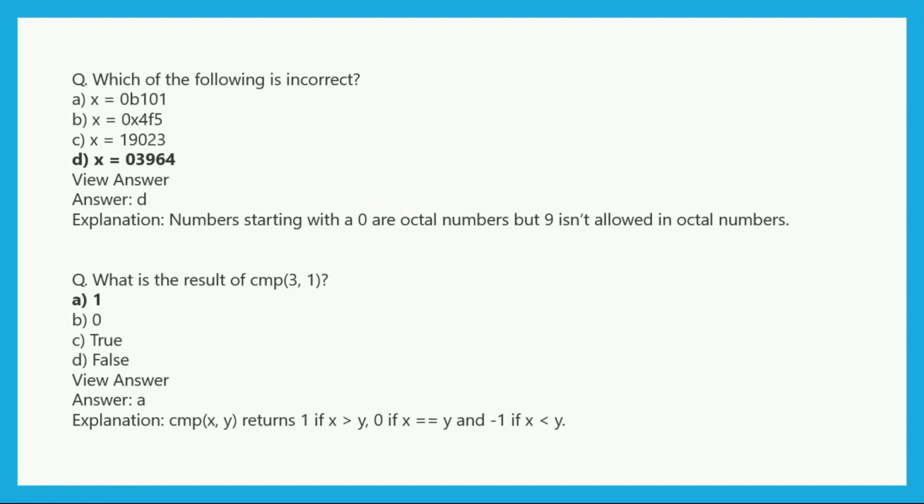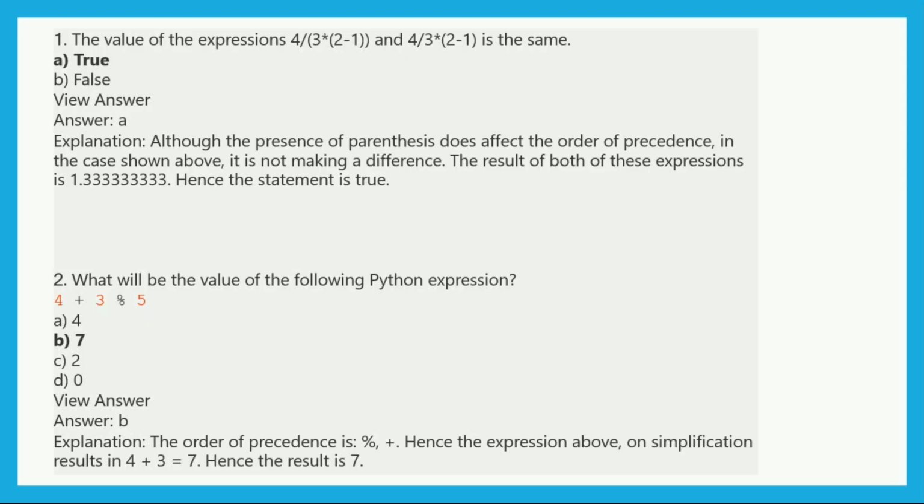Now what is the result of comp 3, 1? So it will provide the answer 1, because comparison x, y returns 1 if x is greater than y, 0 if x is equal to y, and minus 1 if x is less than y. So 3 is greater than 1. Is it true or false? It is true, so it will provide the answer 1. Now the value of the expression, here we have an expression and it is also the same, so it is true or false? That is true.